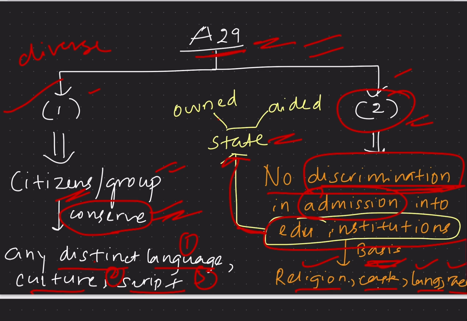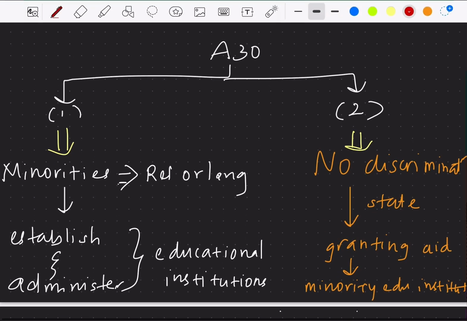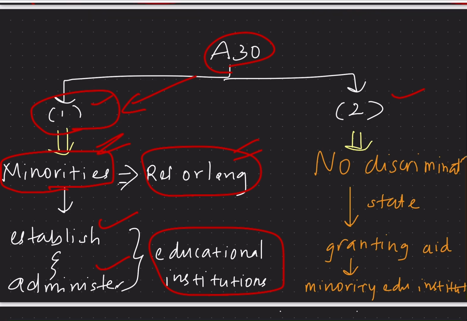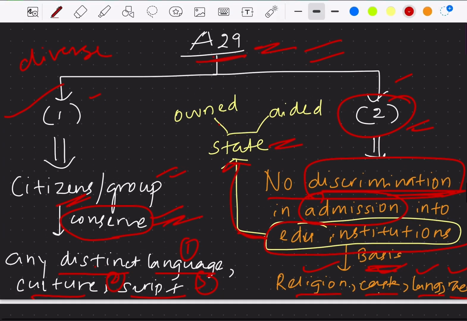Now let's study about Article 30. Article 30 also is providing for two clauses. Article 30 clause 1 is providing rights to whom? It is providing rights to minorities, whether religious or linguistic minorities. Rights to what? To establish and administer the educational institutions. Whereas Article 29, I said, is providing rights to all citizens and groups of citizens. That is the main difference between Article 29 and Article 30.